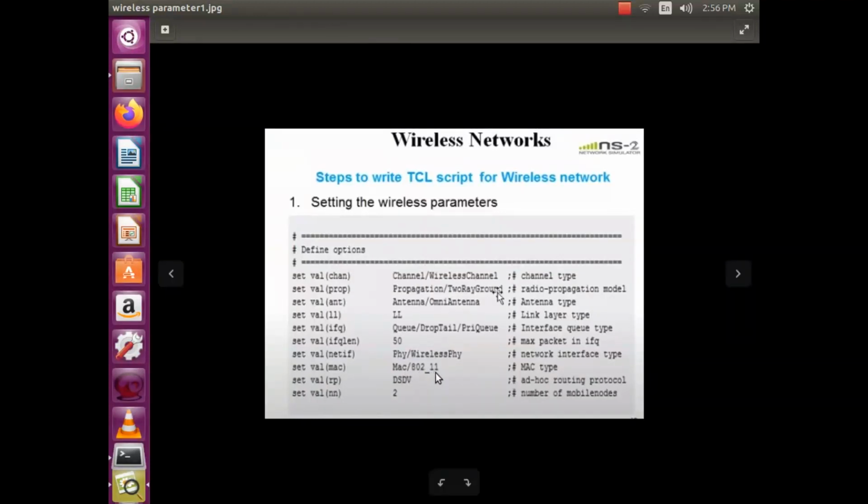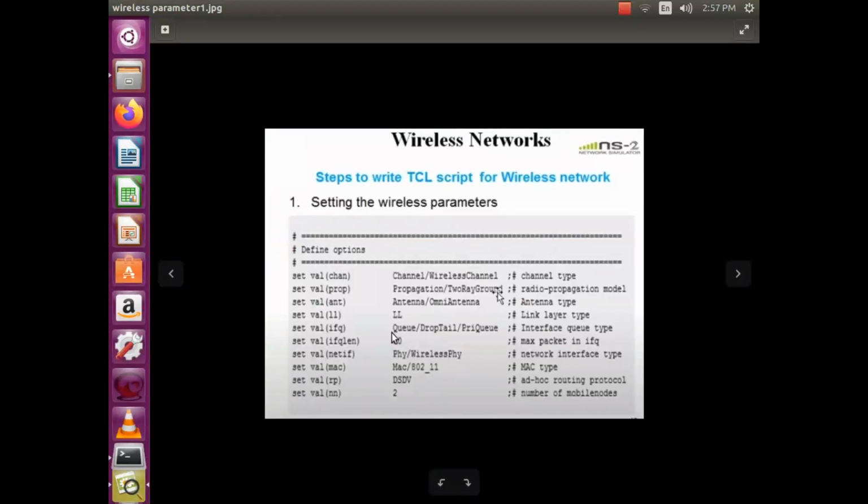MAC/802.11 indicates that you are creating a wireless LAN. So this is an important parameter. Up next we have the type of queue that is used. Here we are using a priority queue, PRIQ characteristics, that is assigned to a variable IFQ, which comes under the DropTail object. So we are using Queue/DropTail/PRIQ. The length of the queue is set as 50 to the variable IFQ length.